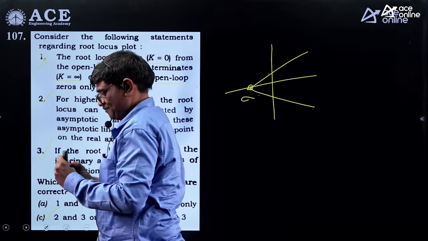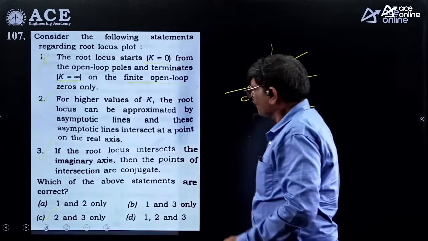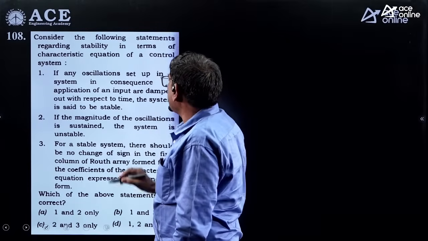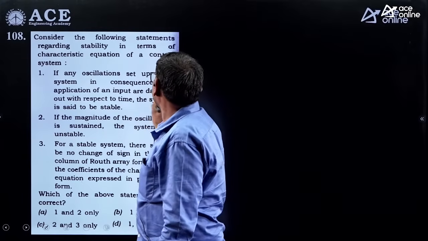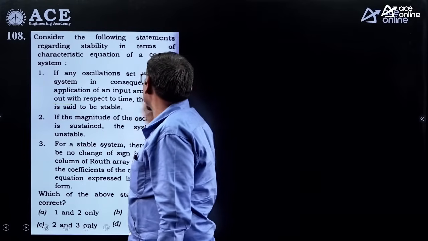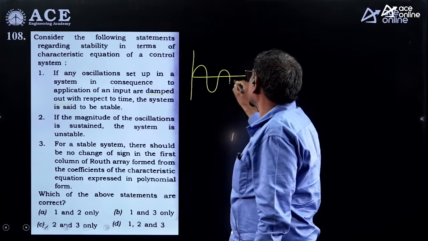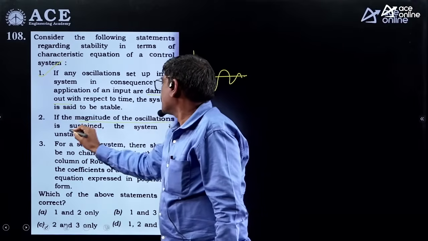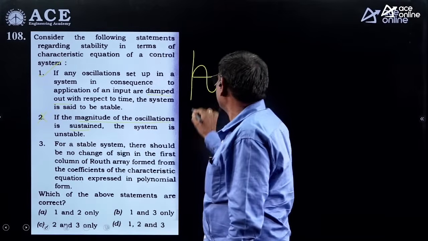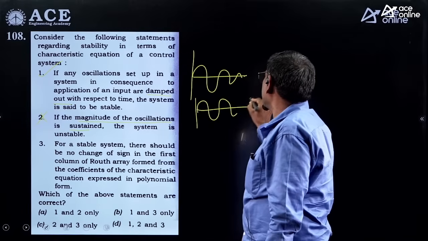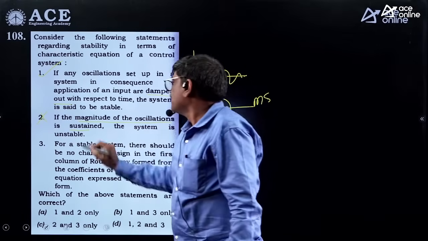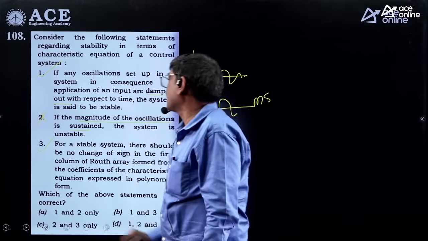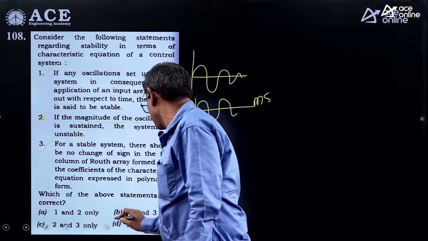Next, consider the following statement regarding stability. For any oscillations that are damped out, that means decreasing oscillations, so the system is going to be stable. It is correct. Constant amplitude oscillations mean marginally stable. It is wrong, because whenever the response is constant amplitude, it is marginally stable, but here it is given unstable. For a stable system, there should be no change in sign in the RH criteria. This is correct. That means 1 and 3. So the answer is B.